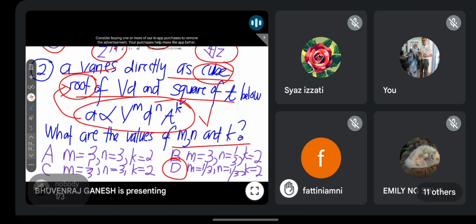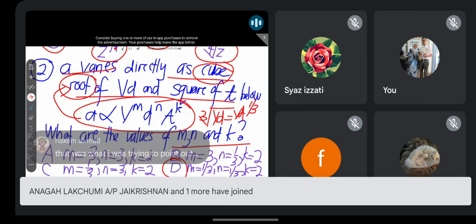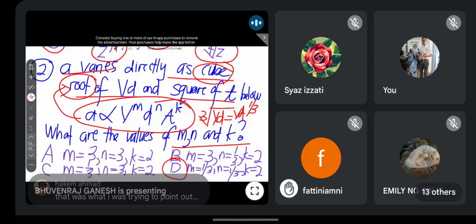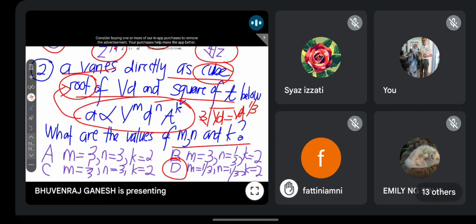Cube root means that your number 3 is here. Nombor 3 kat sini, kat dalam adalah ungkapan kamu, iaitu VD. So bila tukar dari bentuk ini ke bentuk index, you will get this as your answer. Kuasa dia sebenarnya adalah 1/3. Tell directly the answer. Okay, so the answer is 1/3. So definitely A, B, C totally wrong. Kamu boleh potong semua dah. So that's why the answer is D. Understand, guys? Everyone clear this question?